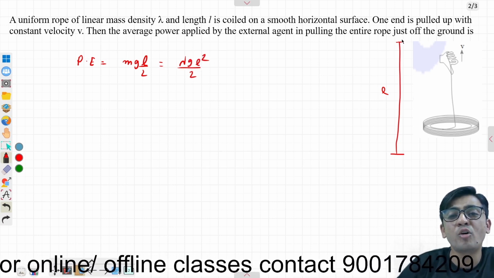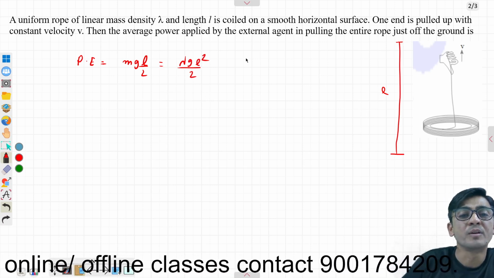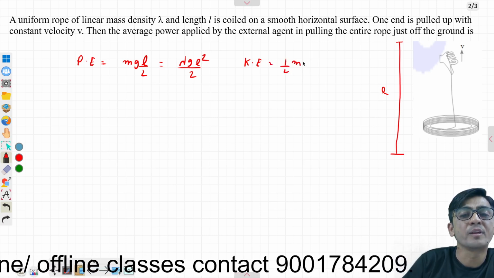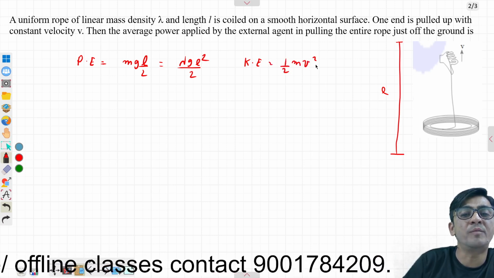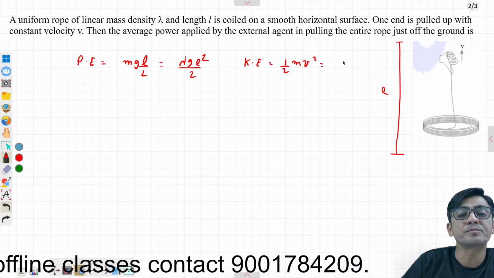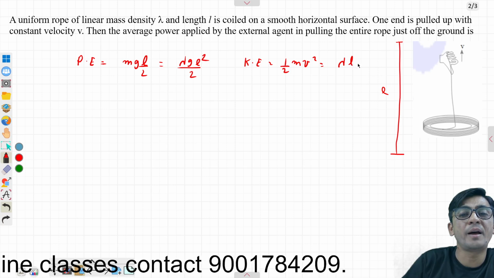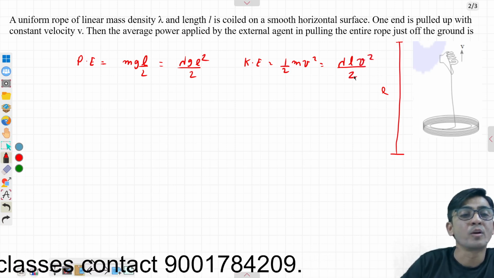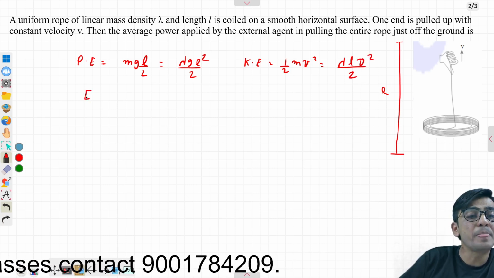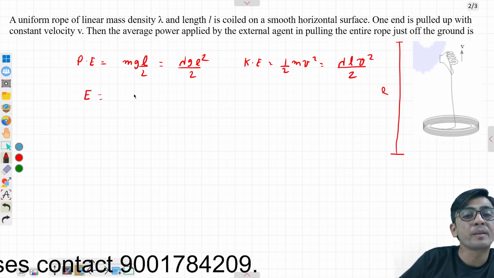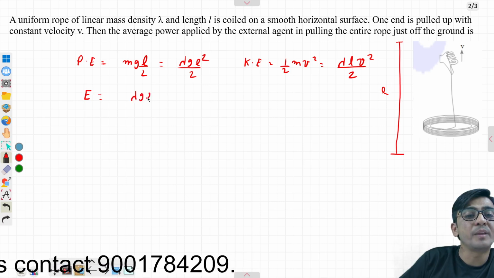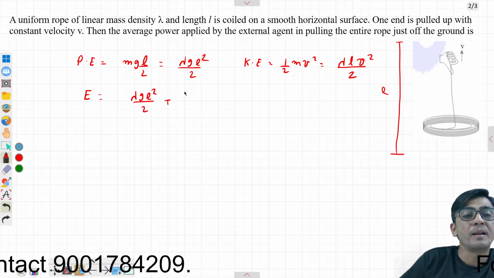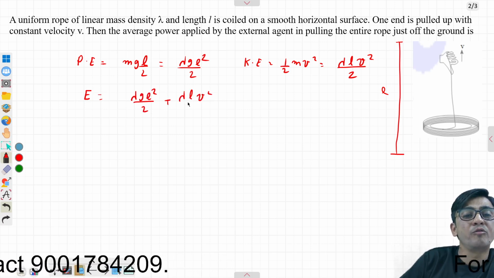And since the entire rope is now moving with the velocity v, the kinetic energy will be half m v square, which is equal to lambda L v square by 2. So the total energy will be lambda g L square by 2 plus lambda L v square by 2.